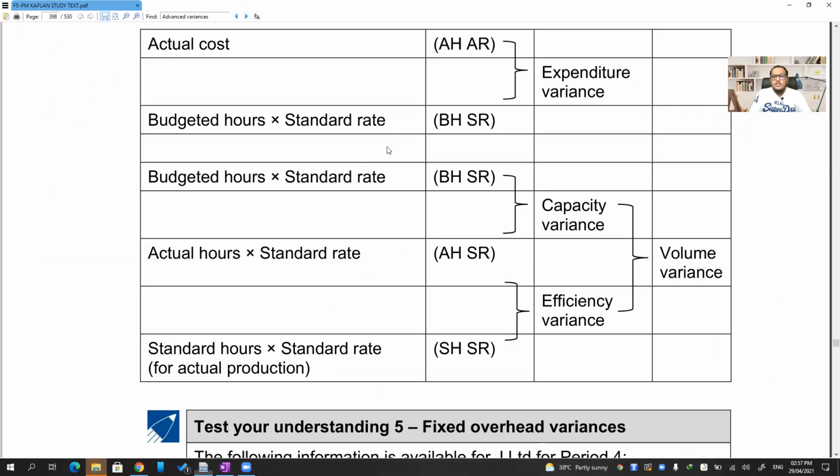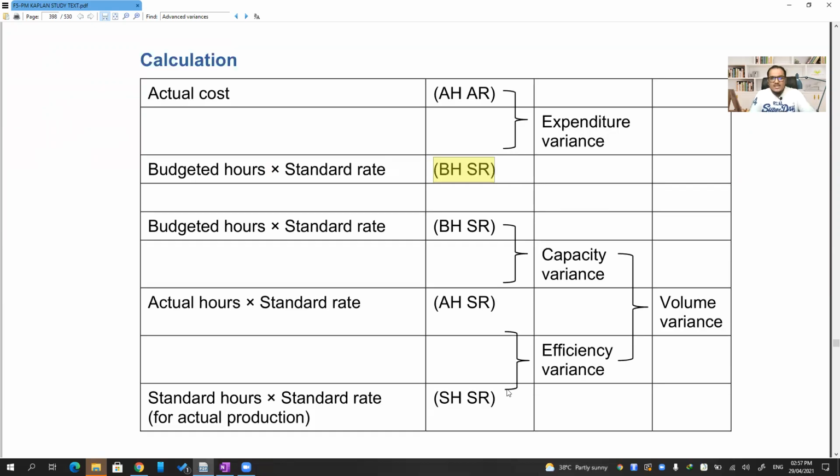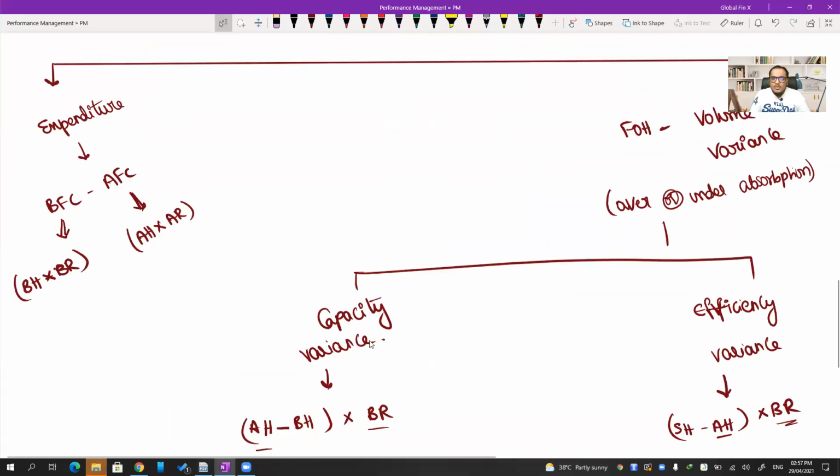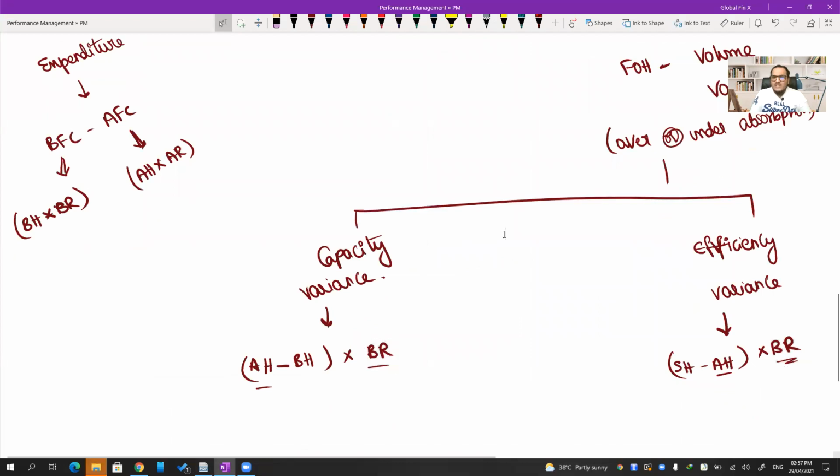Now BH into BR, AH into AR, ma. See, look at this. AH into AR, BH into SR. Everywhere they are using SR, everywhere I'm using BR, ma. That's what I'm telling you. There is no difference between budgeted rate and standard rate for fixed overheads. So you can replace them. You can use them interchangeably.